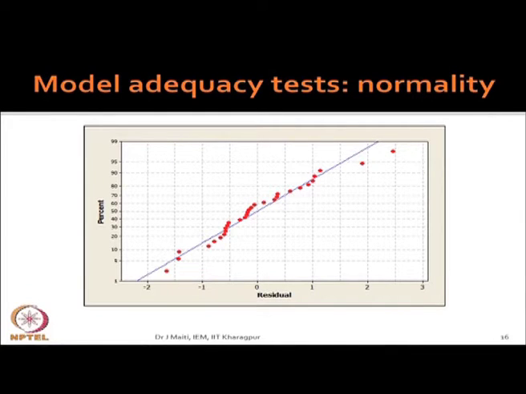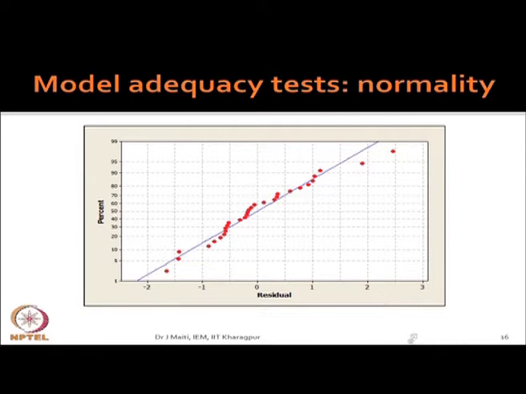You get a feel that it may be normally distributed, but you cannot say 100% whether it is normal or not. Similarly, a probability plot is better than a histogram here, but again it is very difficult to know the extent of departure. So, in that case you have to go for the KS test, the Kolmogorov-Smirnov test.